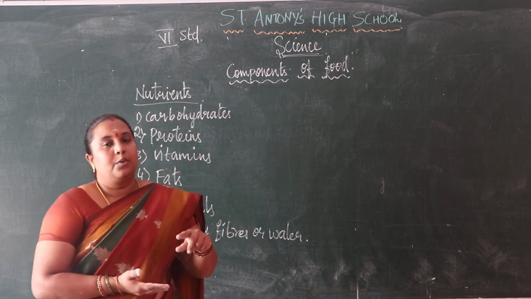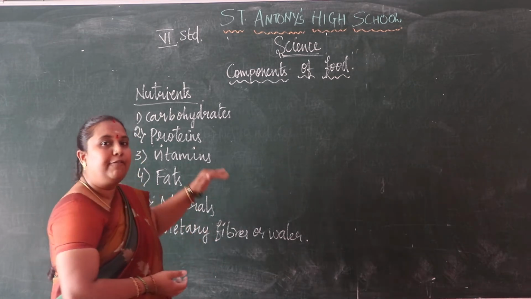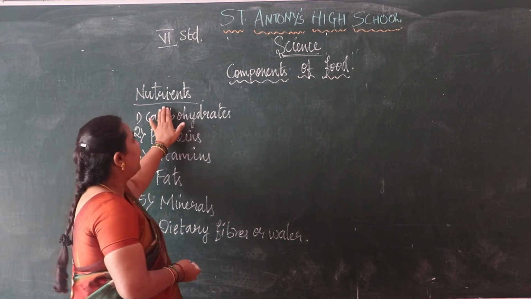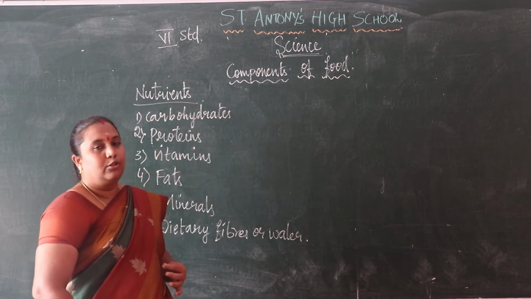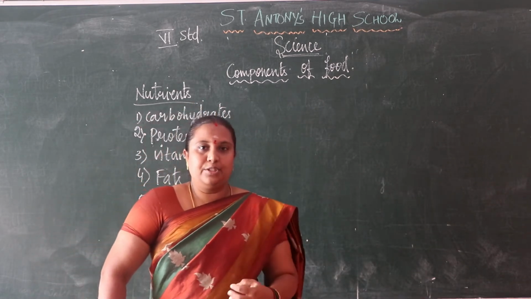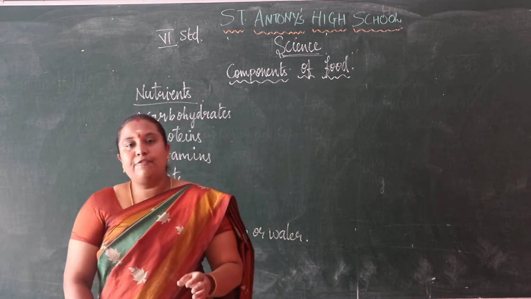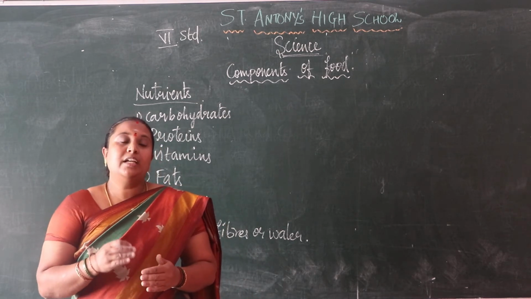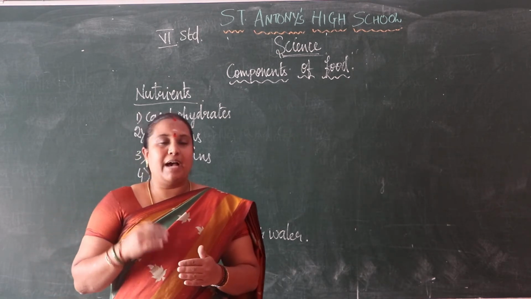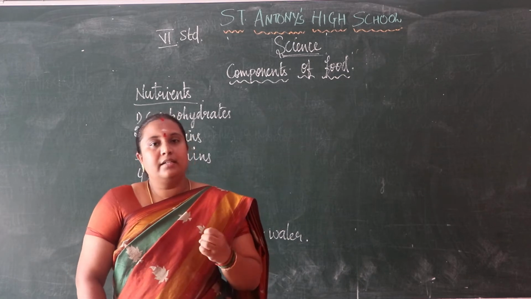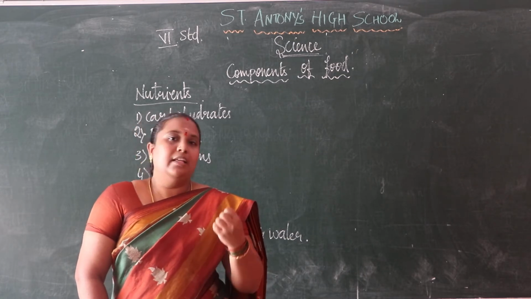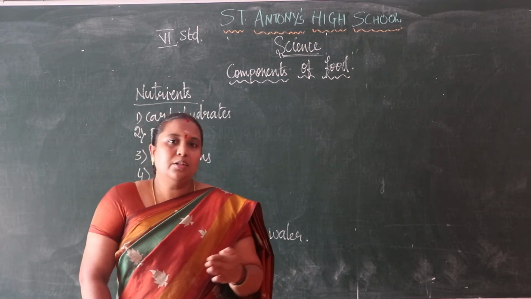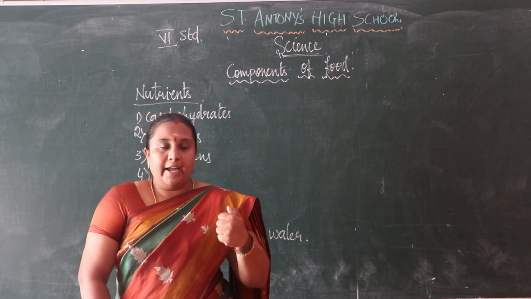Then we will learn about these things briefly. These things we can say as components of food, which we are getting by eating. These different components of food are each required in correct balance. We are eating different types of food, and in that food we are getting different types of nutrients. All the nutrients we want to be energetic.